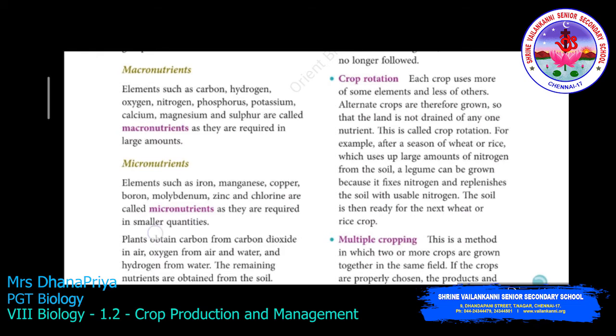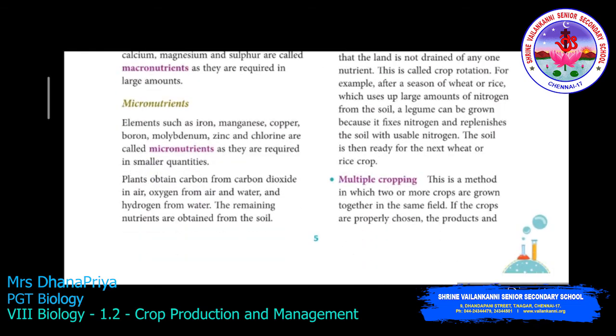Next we proceed with micronutrients. Micronutrients such as iron, manganese, copper, boron, molybdenum, zinc and chlorine are called micronutrients. Micro refers to small, so they are required in small quantity.